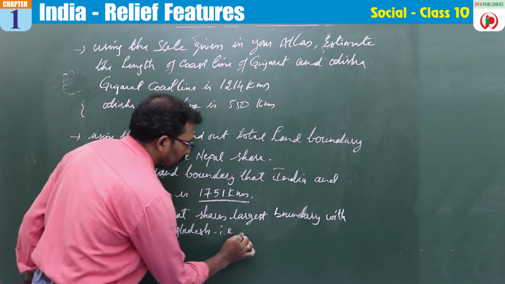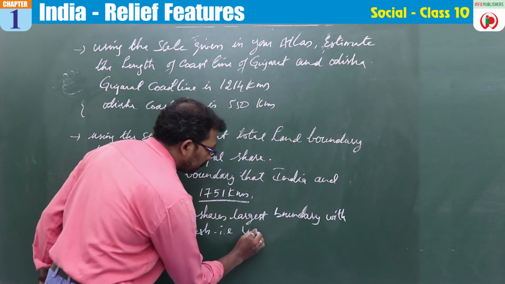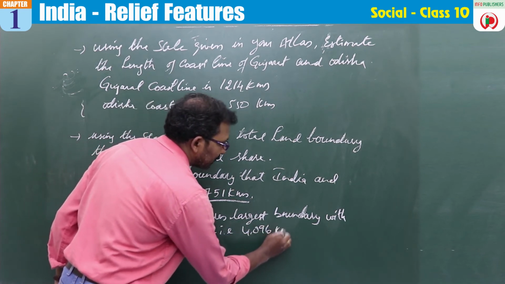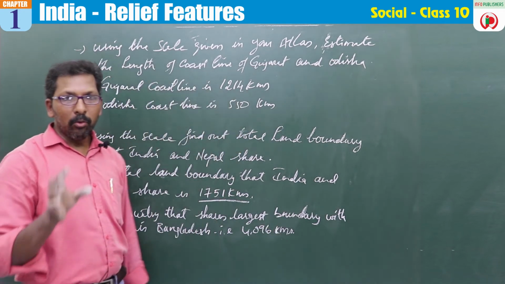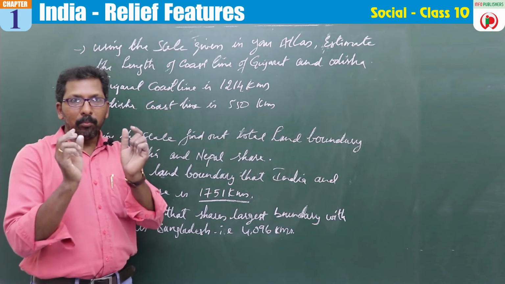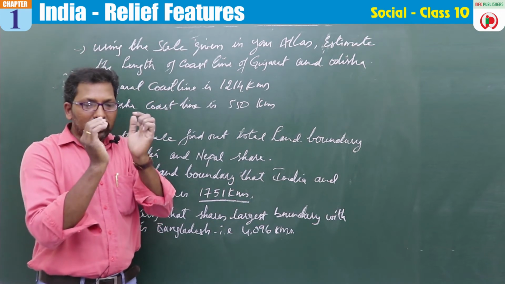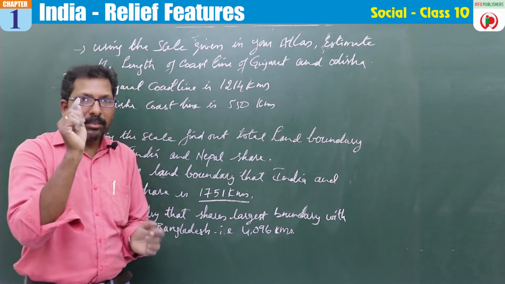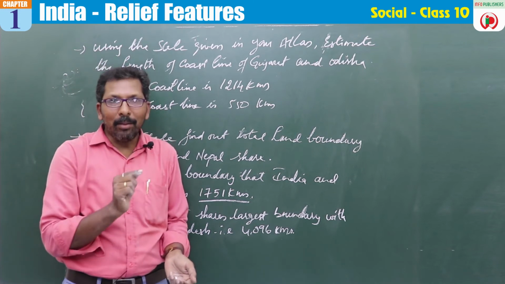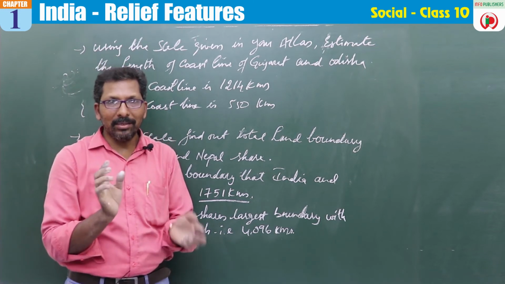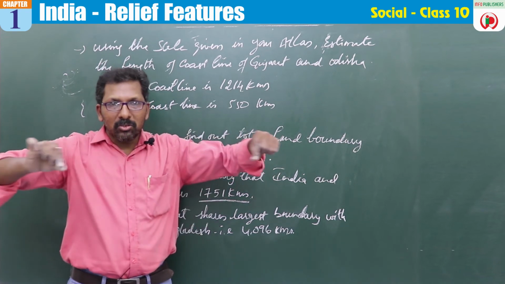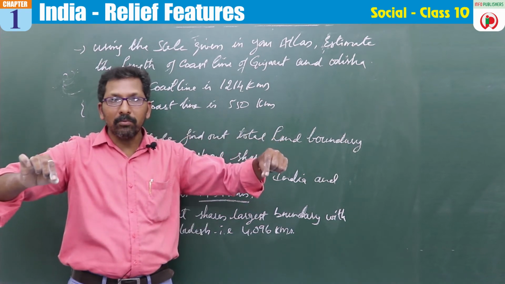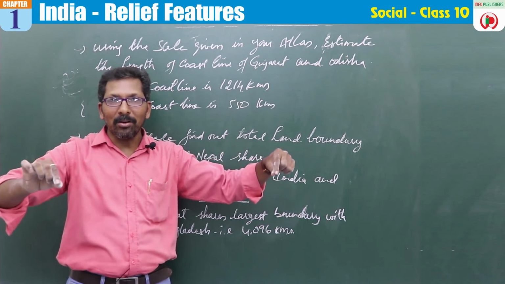That is 4,096 kilometers. If you look at the map, Bangladesh looks very small. Why? Because the boundary is completely crumbled. If you have seen noodles, they look crumbled. But if you stretch them straight, the length of the noodle will be very long.